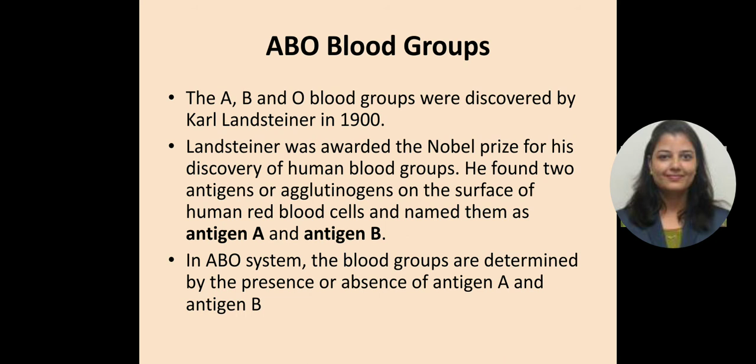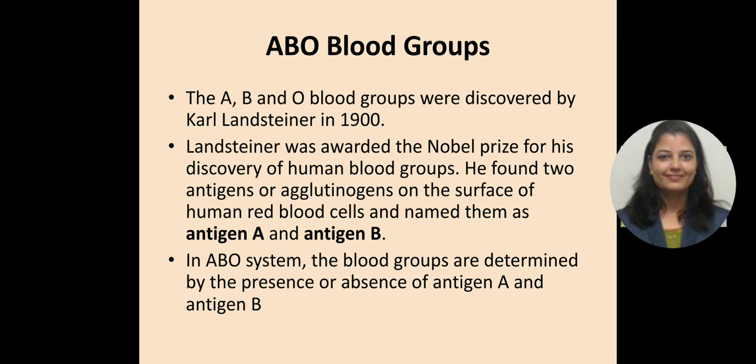And our next topic is ABO blood groups. The A, B and O blood groups were discovered by Karl Landsteiner in 1900. Landsteiner was awarded the Nobel Prize for his discovery of human blood groups.